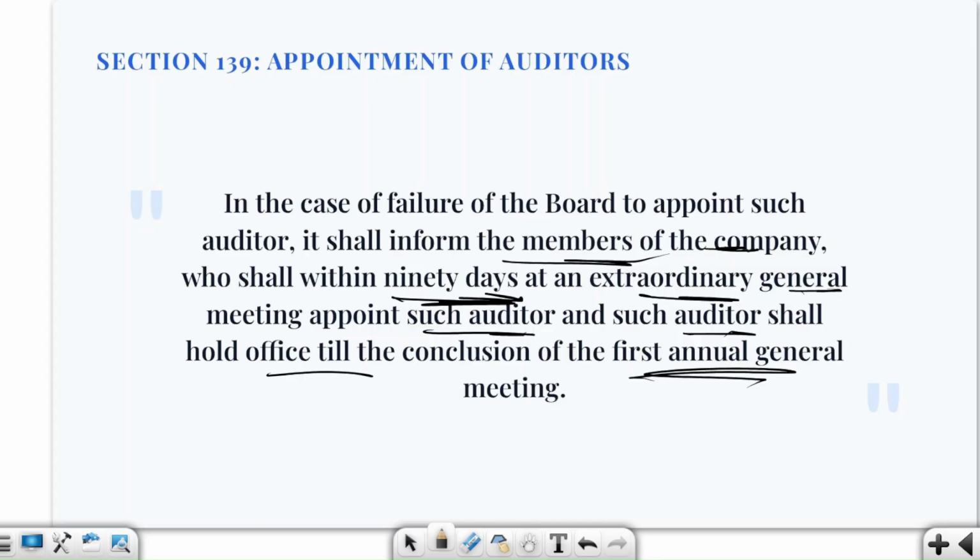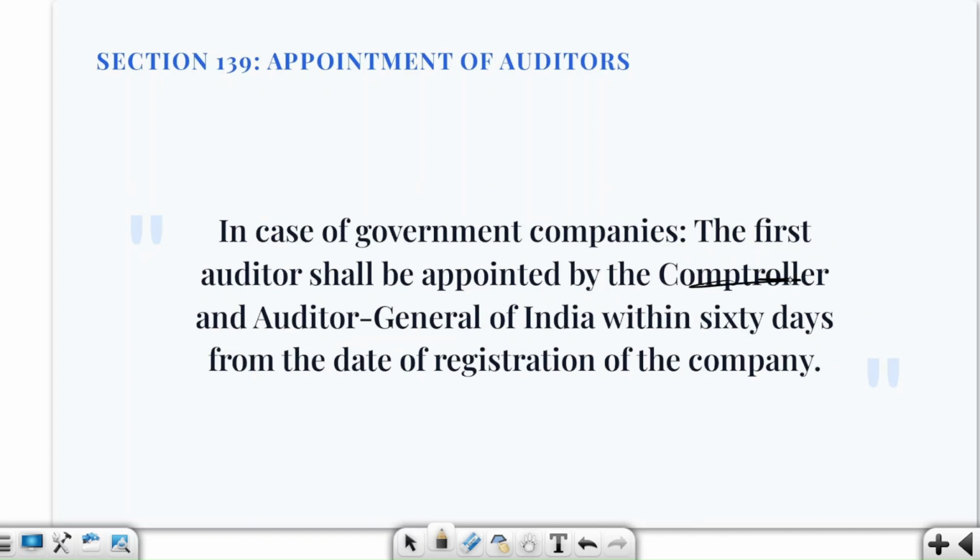Okay, now imagine that this particular XYZ Limited, okay, is a government company. So here the first auditor is not initially chosen by the board. Who is choosing them? Comptroller and Auditor General of India within 60 days from the date of registration of the company. So here you will see that under section 139(7), CAG gets how many days?